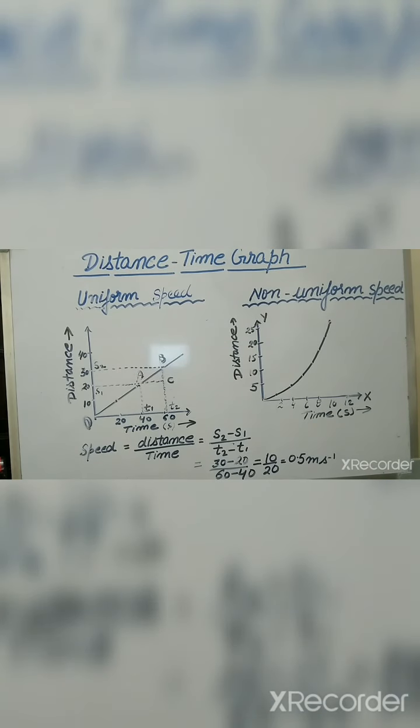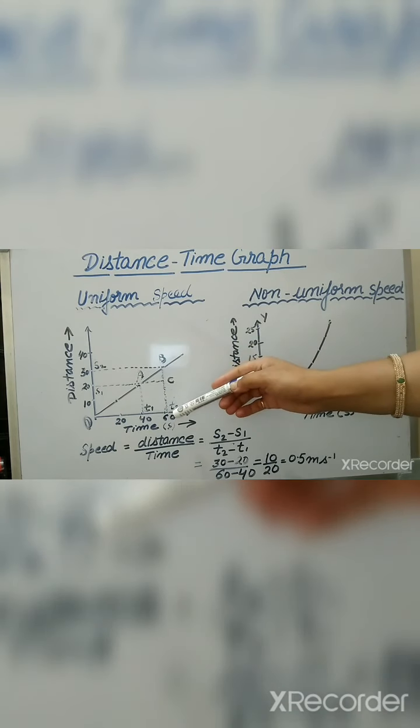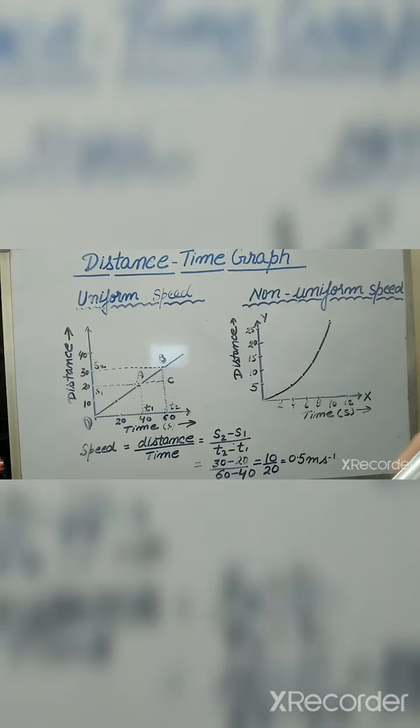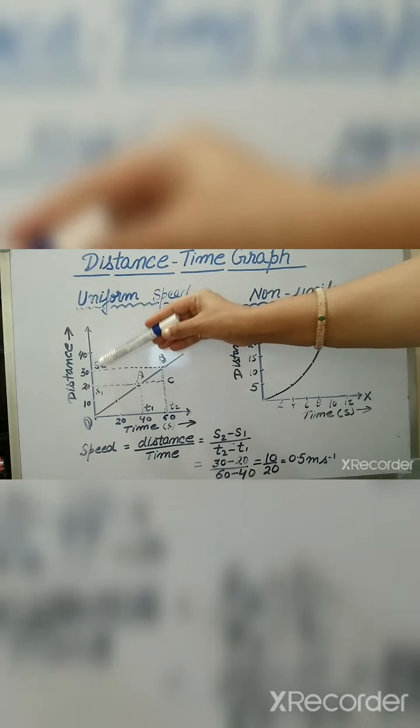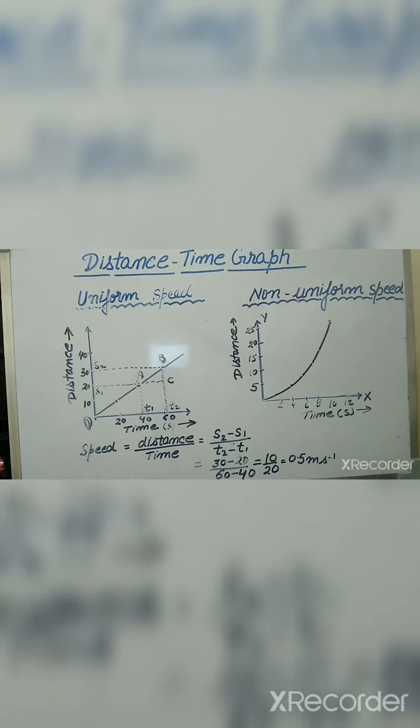Suppose we take 2 points on the line, A and B. Let the points A and B correspond to times t1 and t2 and the respective values of distance be s1 and s2, right?